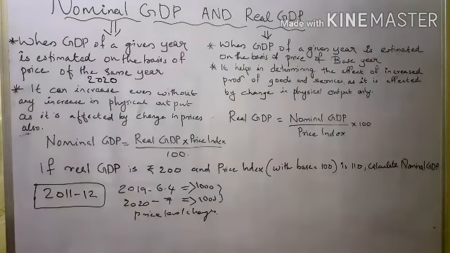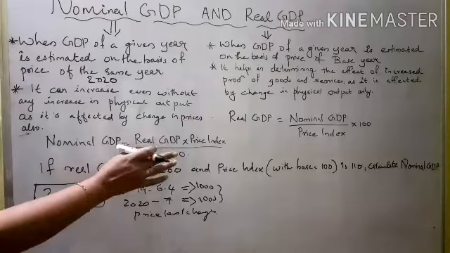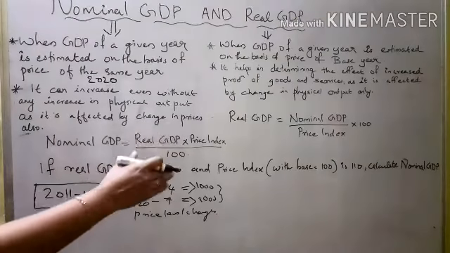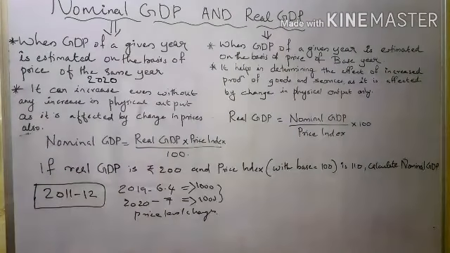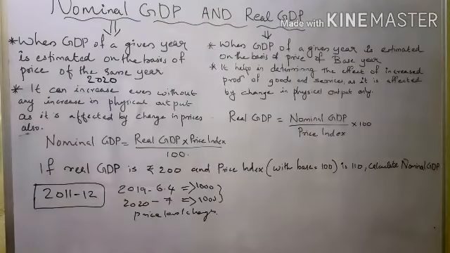When prices increase, this nominal GDP increases. The nominal GDP equation is: nominal GDP is equal to real GDP into price index, or price deflator, divided by 100.